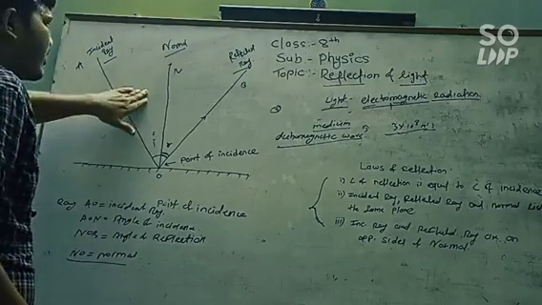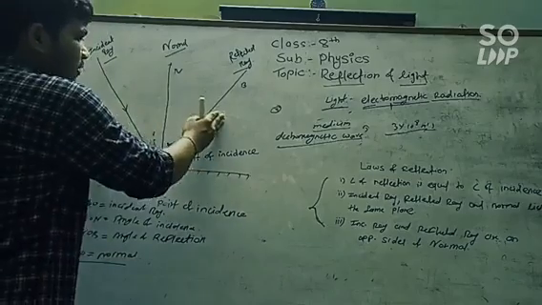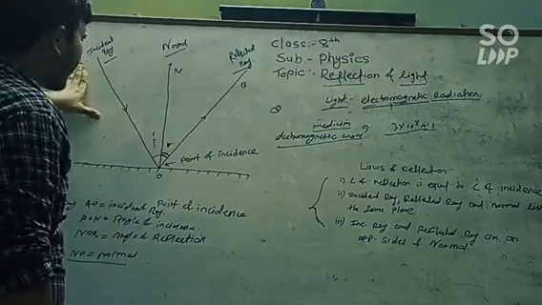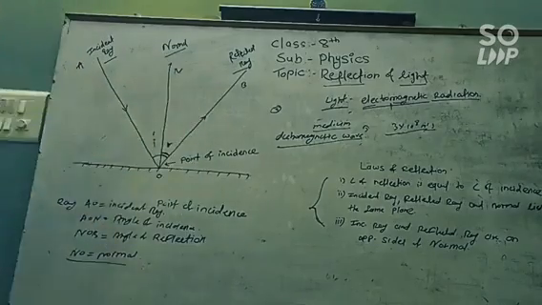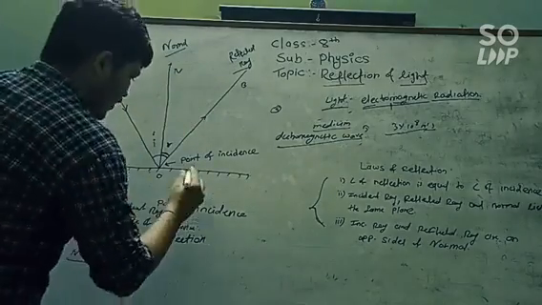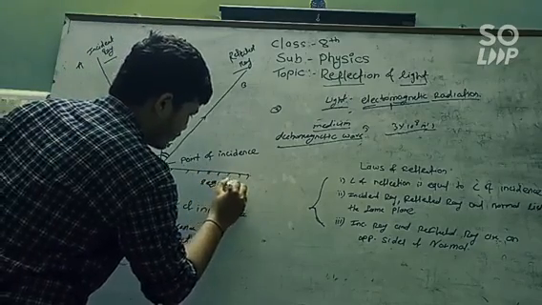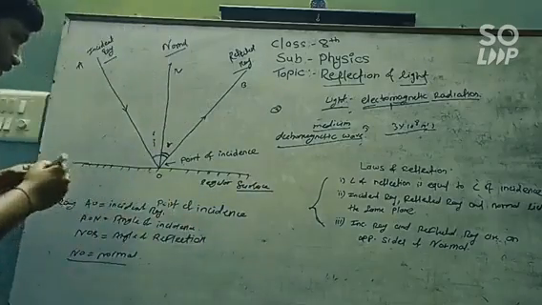Now what is the second law? The incident ray, the normal and the reflected ray lie in the same plane. This is the second law. And what's the third law? The incident ray and the reflected ray are on the opposite sides of the normal. This is our third law. Now this is the reflection of light on a regular surface.